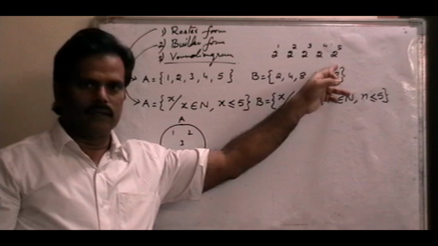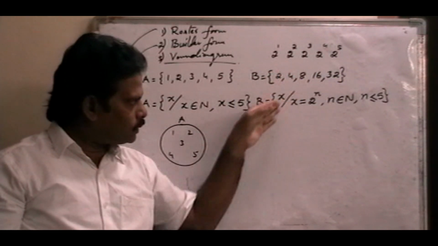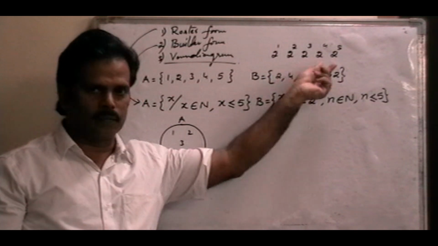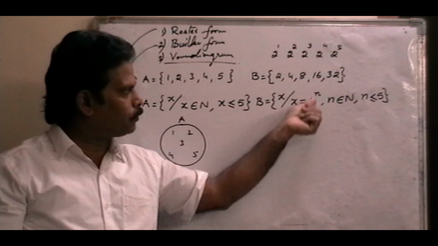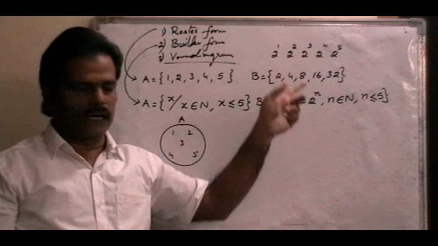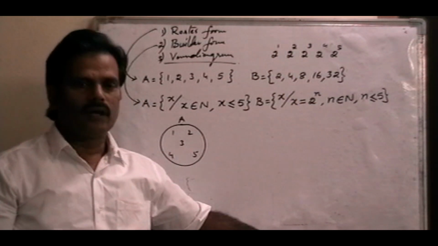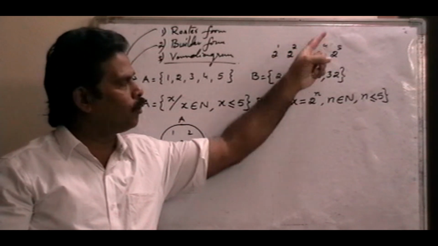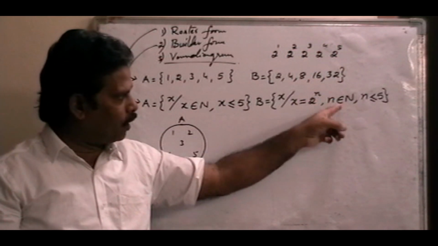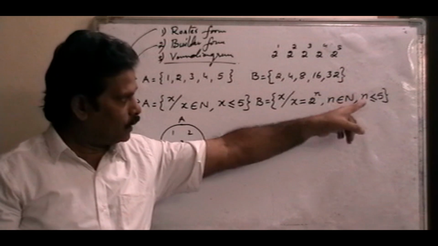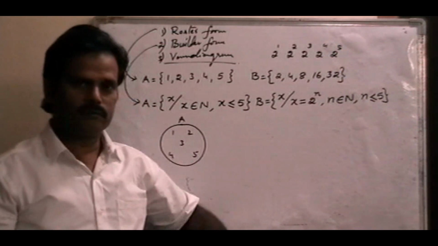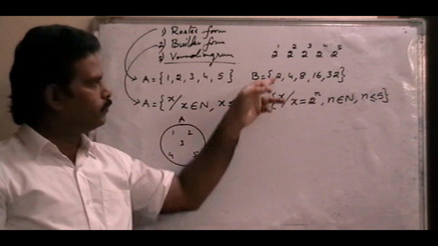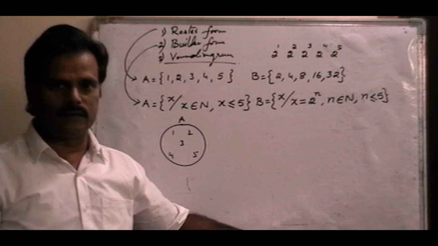In this set, the elements are x such that x, meaning each and every element, is in the shape of 2 to the power of something. So we can write it as 2 to the power of n. And n means what? Power. The powers are 1, 2, 3, 4, 5, meaning natural numbers. n belongs to the natural numbers, and that too less than or equal to 5 only. So that is the set builder form of this set B.